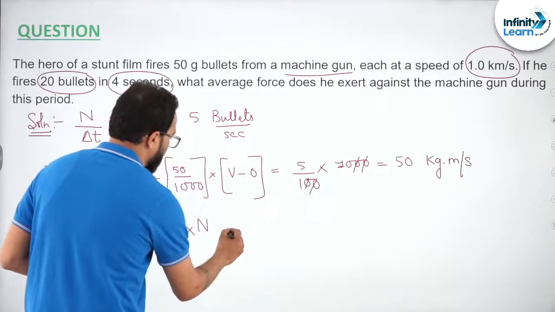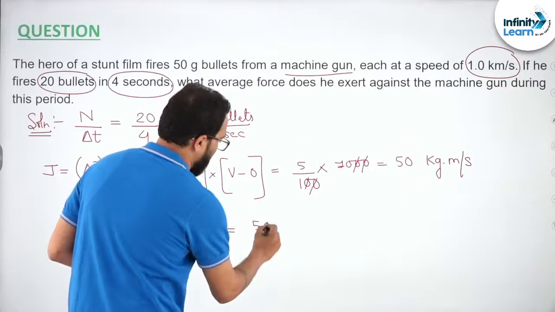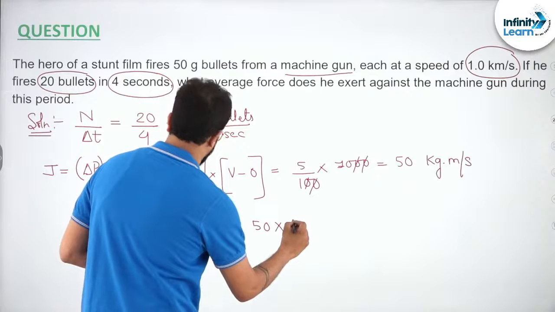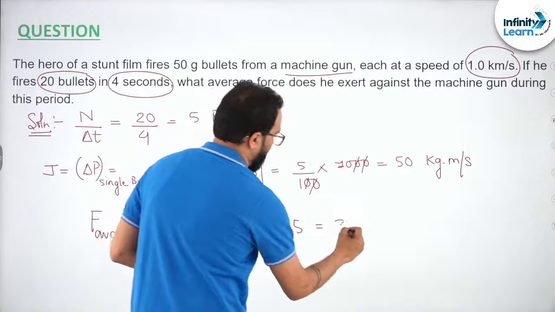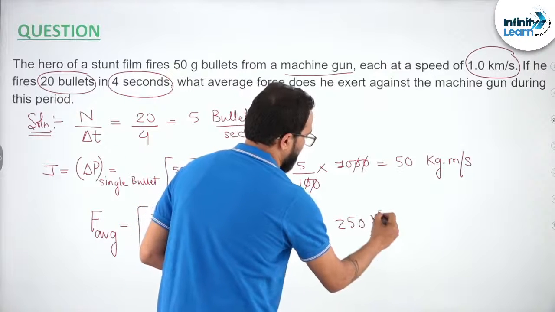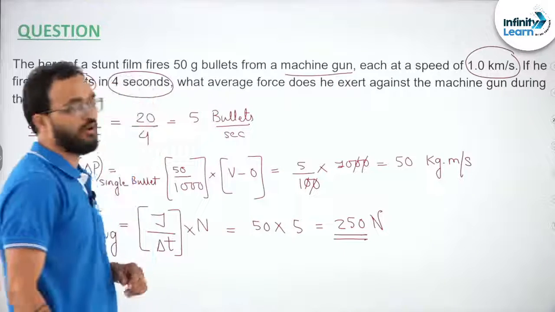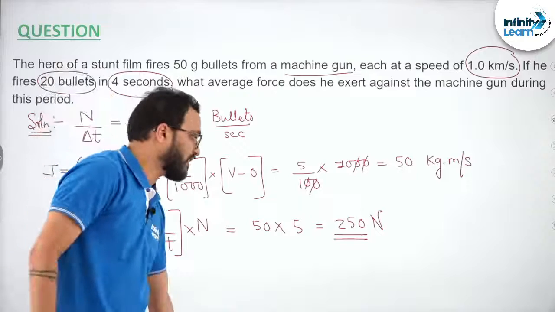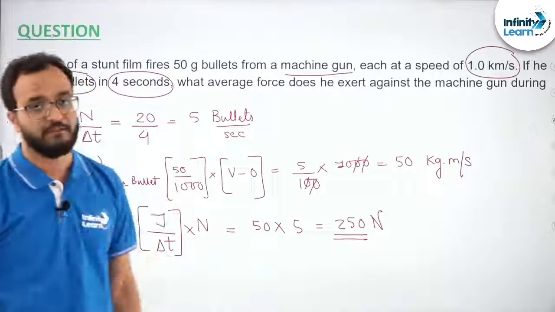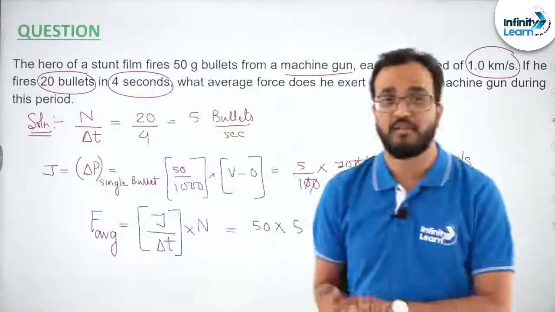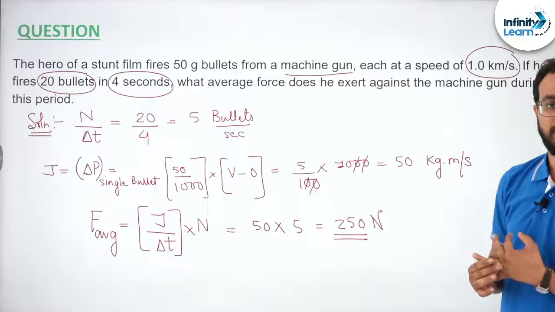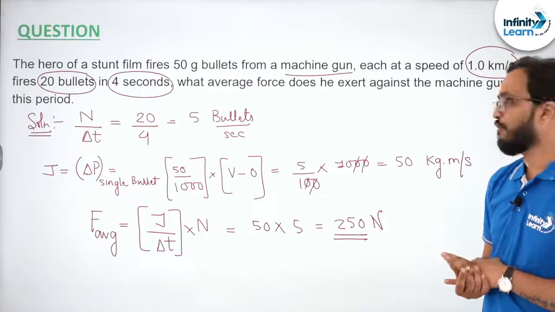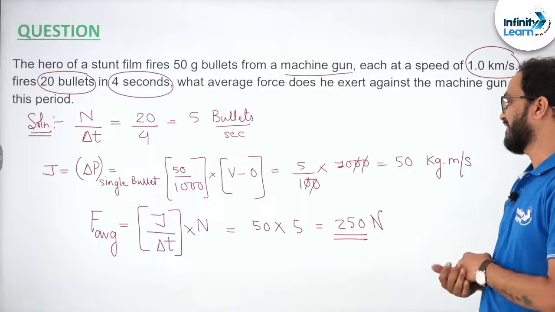So this is how we will say it is how much? 50 into n by delta t, which is 5. On an average, his body is experiencing 250 Newton of force, or he applied a force of 250 Newton on the gun. Do you understand this thing, students? Come on, let me know. Clear? I hope it is clear.